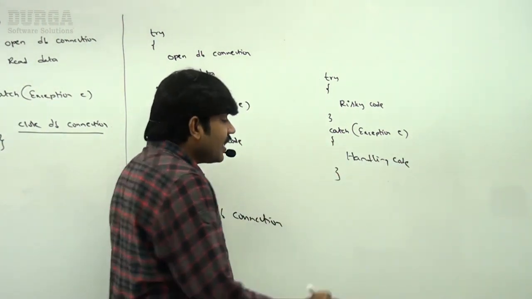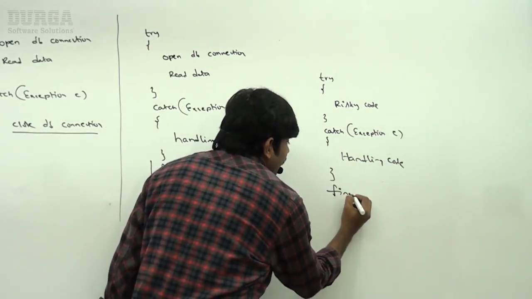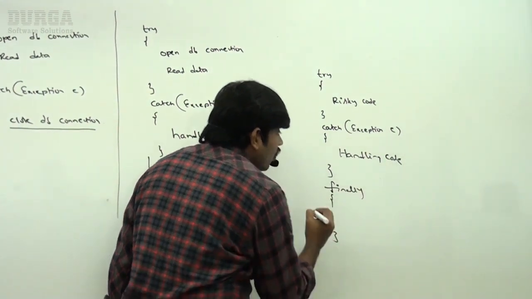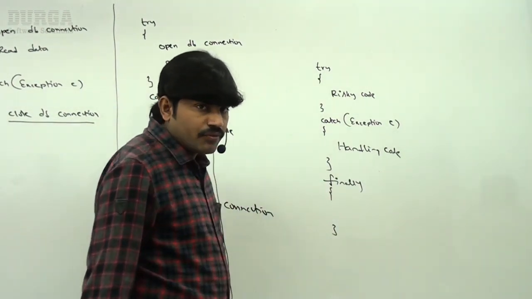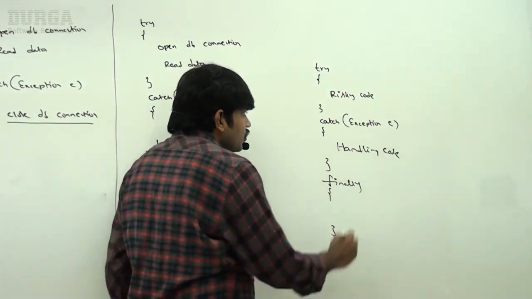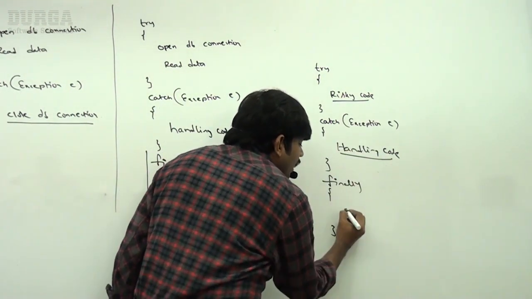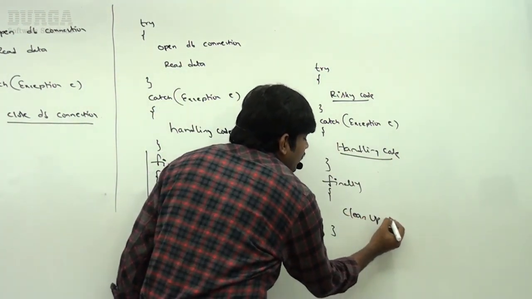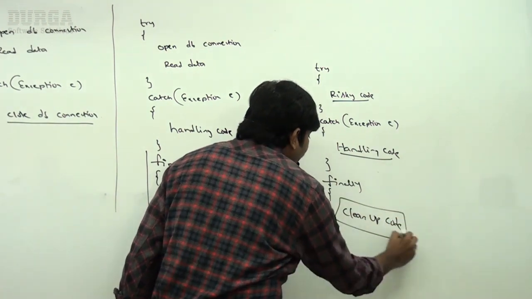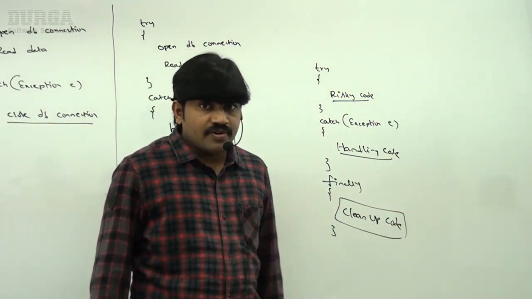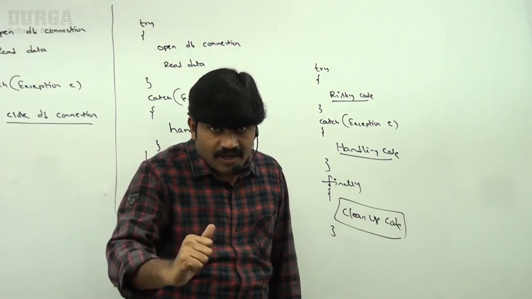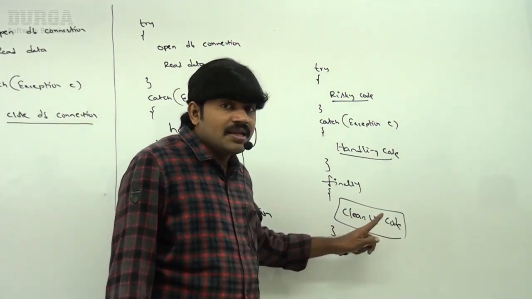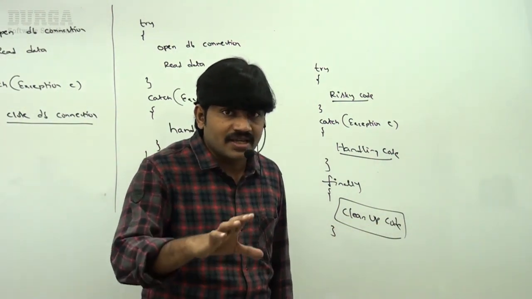Next, inside the finally block, which code can we take? So risky code in try, handling code in catch, and here cleanup code. Okay, a very important question for the interview room also: what is the purpose of the finally block? To maintain cleanup code, resource deallocation code.